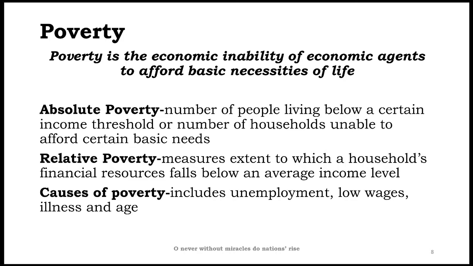According to the United Nations or some economists, if a person is unable to earn $2 a day, the person is considered to be in absolute poverty. But some economists from third world countries say it is not $2, it is $1. So anybody who is unable to earn $1 a day is considered to be under absolute poverty.